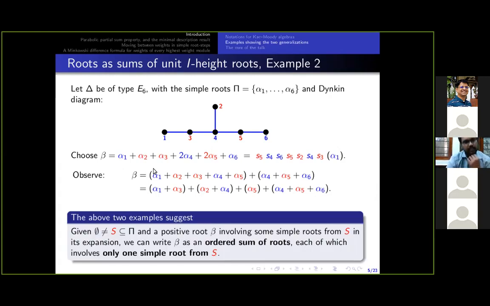So the above 2 examples suggest: suppose I start with a non-empty subset S of simple roots and take a positive root beta, which involves some simple roots from S. Then we can write beta as an ordered sum of roots, each of which will involve exactly one simple root from S. This problem is combinatorial, but I want to say 2 things here.